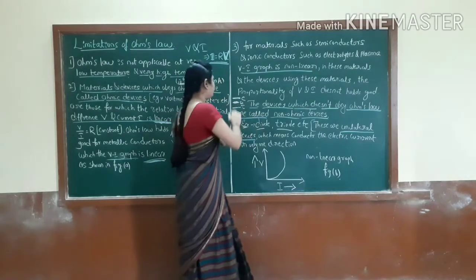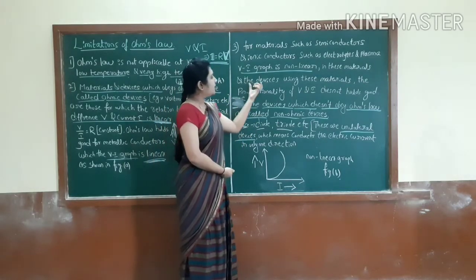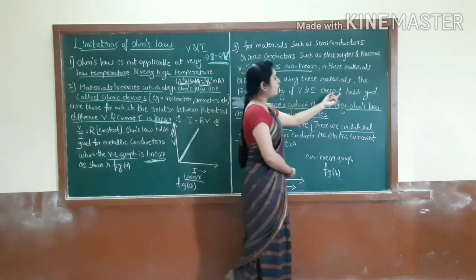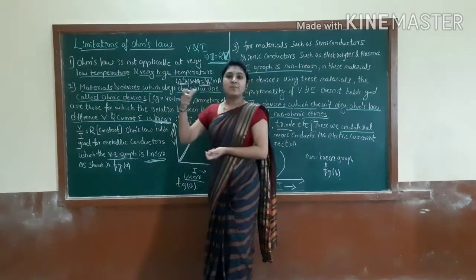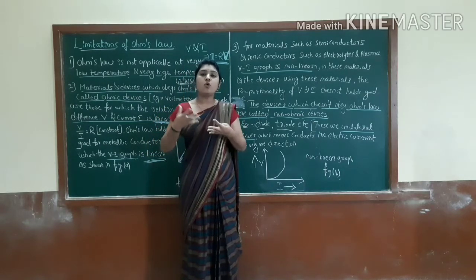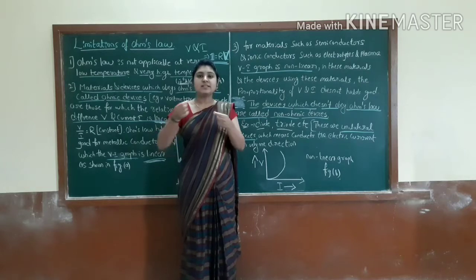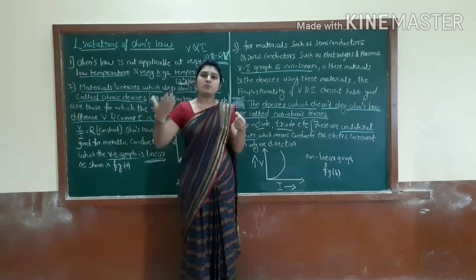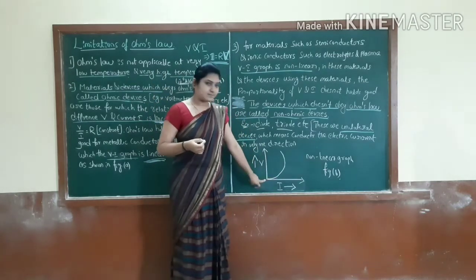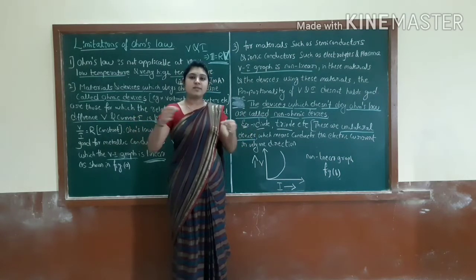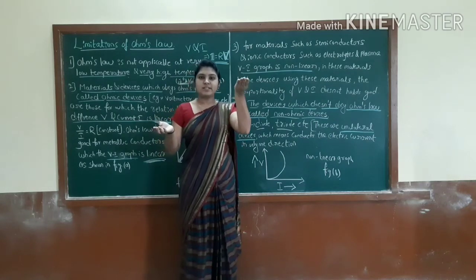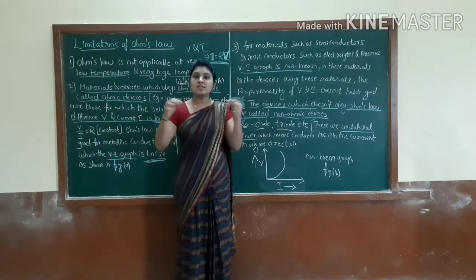Then the devices using these materials, their VI proportionality does not hold true. That means the voltage-current proportionality does not hold good to Ohm's law. From that we are getting the non-linear curve. It is like this. Yes, it is not a straight line. Sometimes it increases, sometimes it decreases. It is not a straight line.